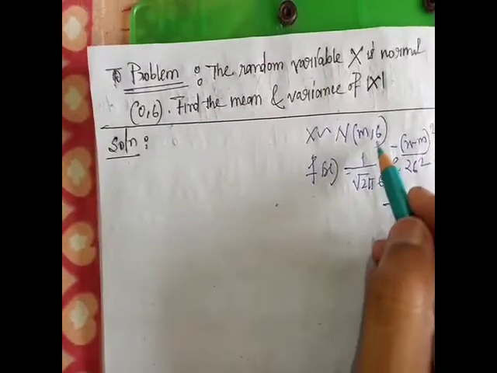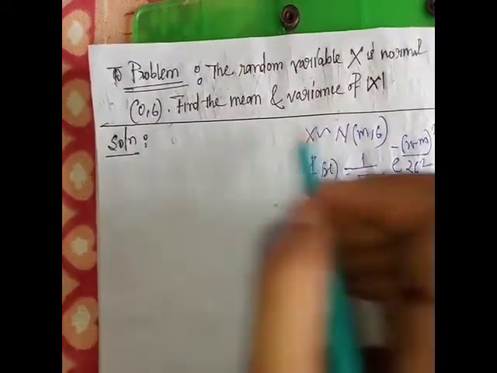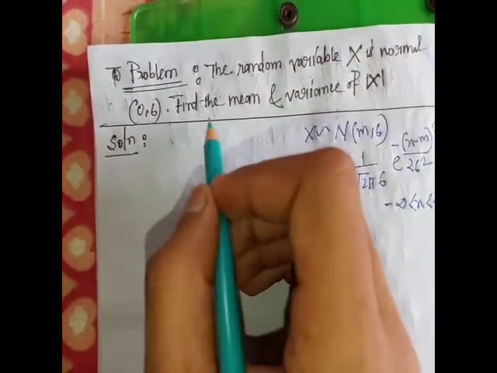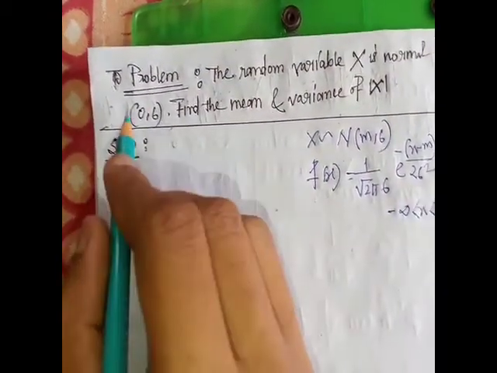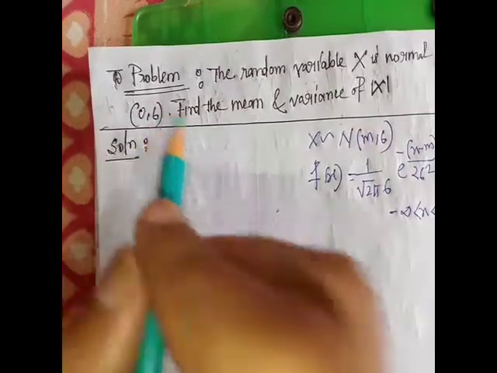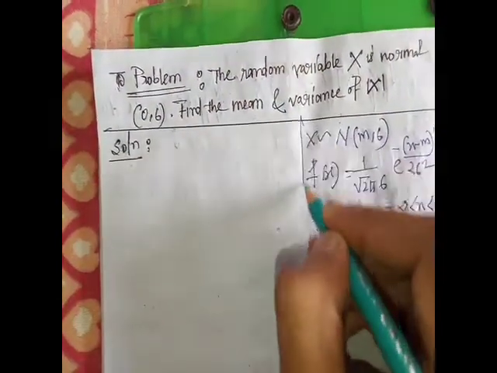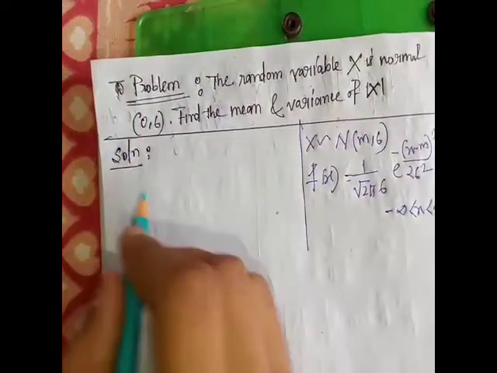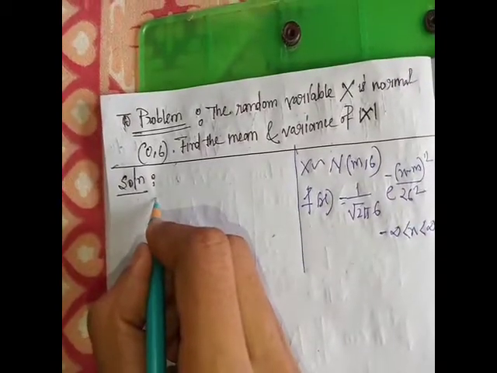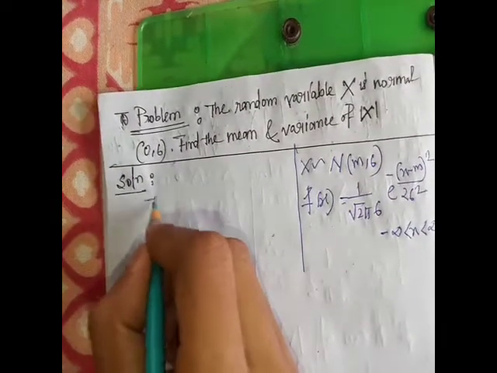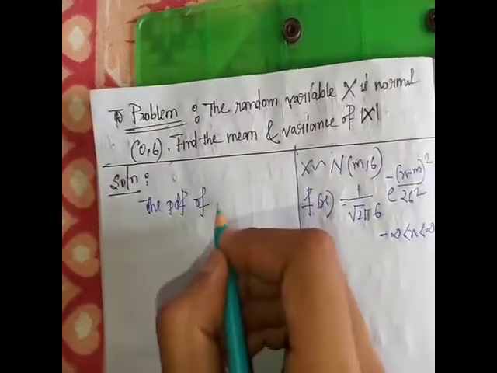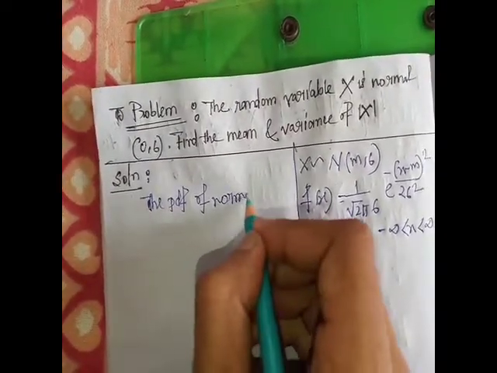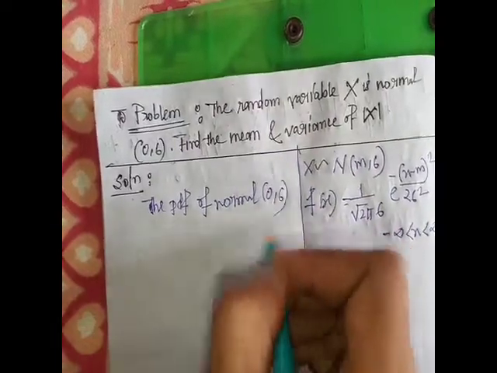Here m is 0. In our problem, X follows a normal (0, sigma) distribution.